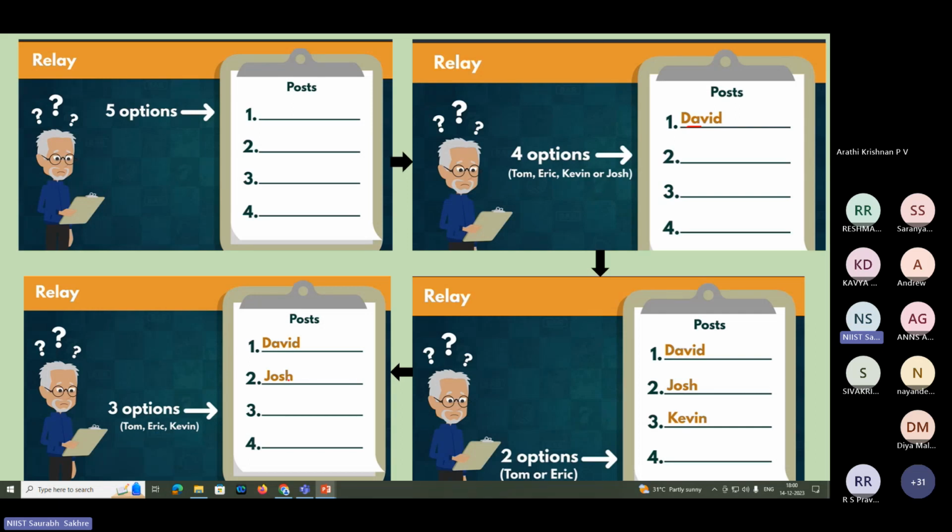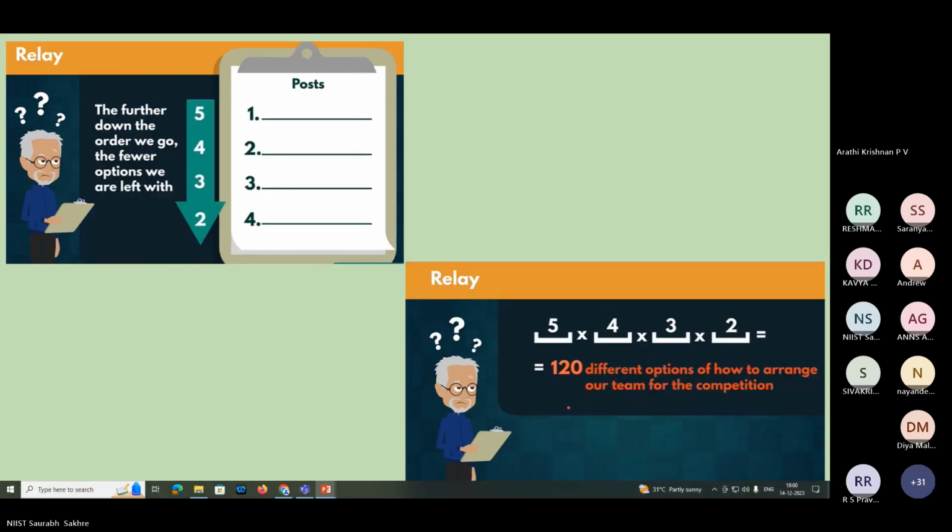Again, if he has put Josh, he will have Tom, Eric, Kevin, and so on. For the last option, he will have Tom or Eric, both. So unlike the permutation, here he will have 2 options. Imagine each line is an example of a single unit of permutation. Here you see at the first post he has 5 options.